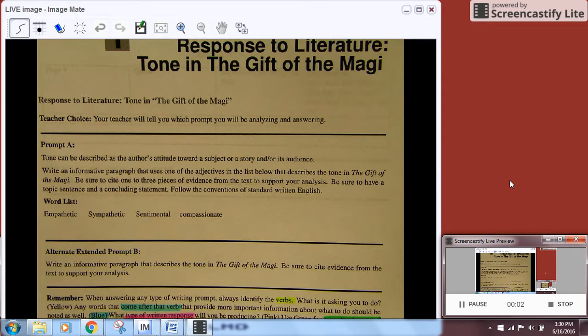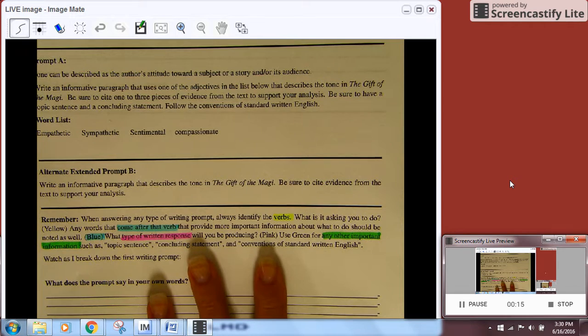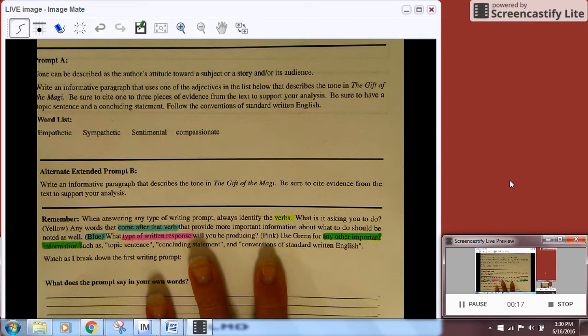In this prompt for Response to Literature, you'll be discussing tone in The Gift of the Magi. This video will break down exactly how to analyze this prompt. So for each prompt, and if you'll notice, I've given you directions. It says when answering any type of prompt, always identify the verbs.